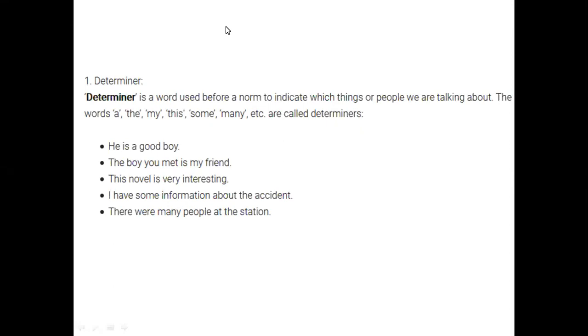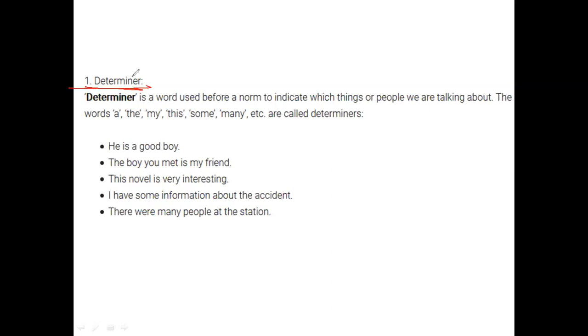ठीक है? And this time now everyone should have pen pencil in their hand. You have to take notes because at the end of this, as usual, we'll be having a few question answer sessions, and then I want कि सब लोग answer करें rather than being blank. ठीक है? So, what is a determiner first of all?